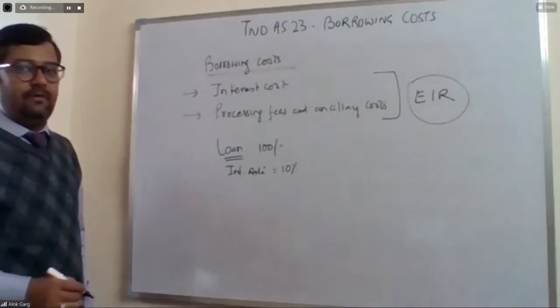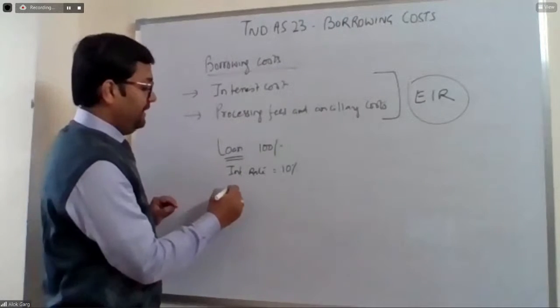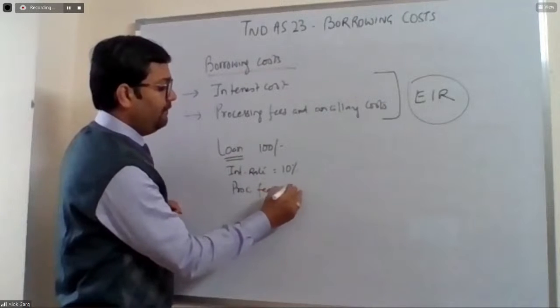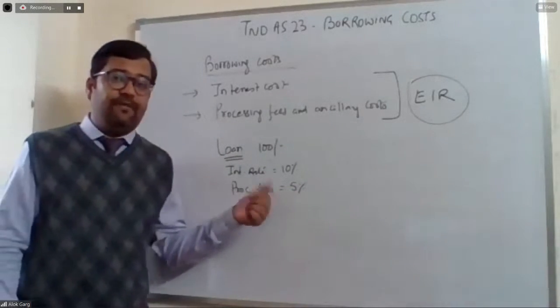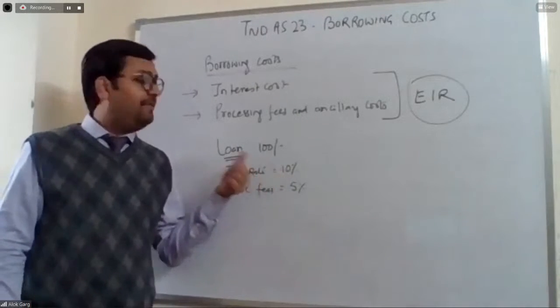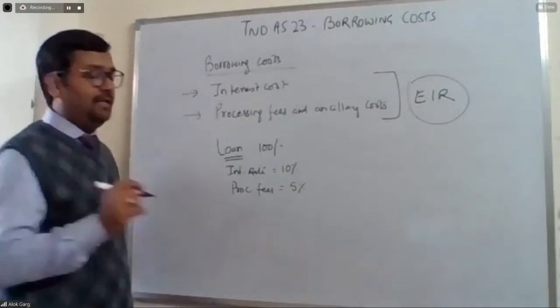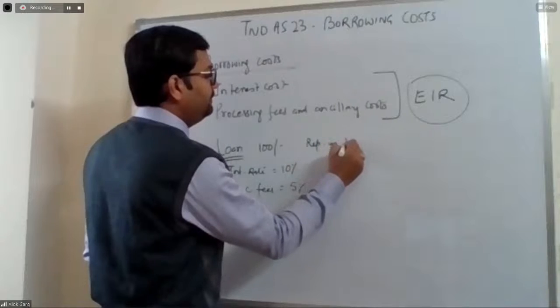The bank had charged a processing fee of 5%. There is an interest rate of 10%, the loan amount is 100 rupees, and it is repayable after 1 year.